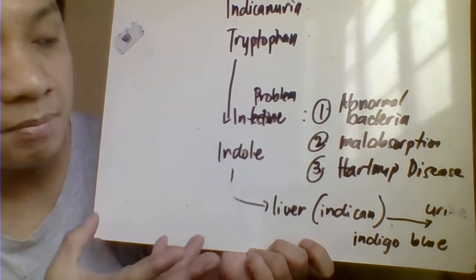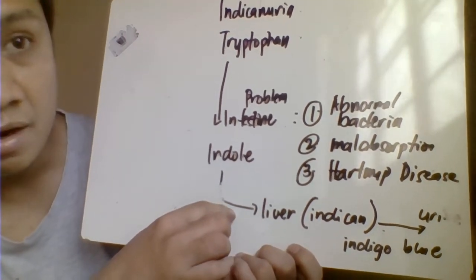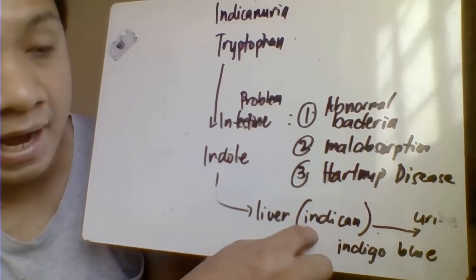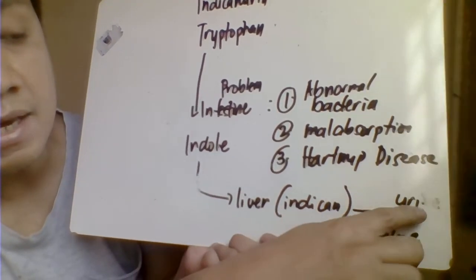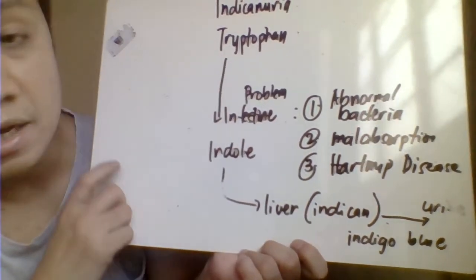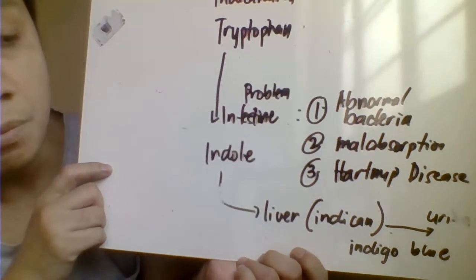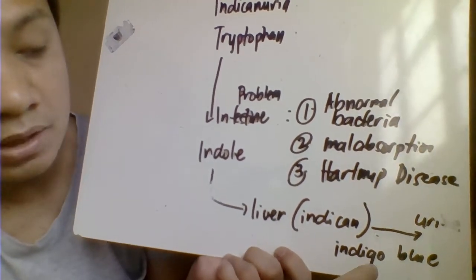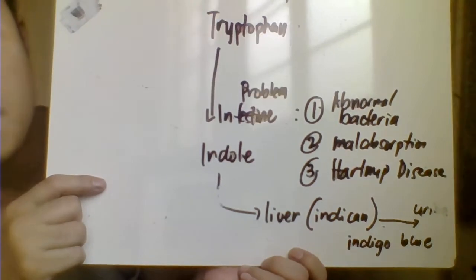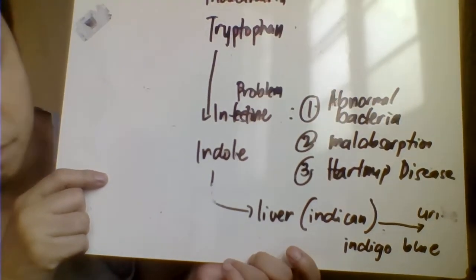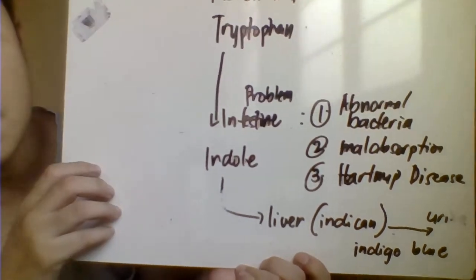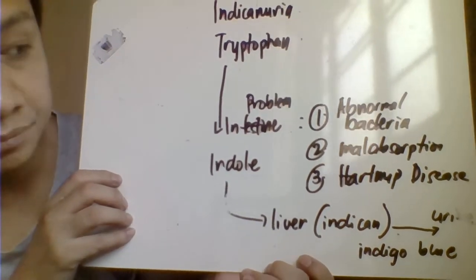And some of that would go to the liver. Pumunta sa liver, pag pumunta sa liver, that will be converted to your indican. Tapos sa labas sa ihi natin, magiging indigo blue natin. So, that become your indicanuria. Patient with the indicanuria, since blue ito, usually manifested in a baby having a blue diaper syndrome. Kasi para siyang blue stained diaper because of this indigo blue na color ng indican natin.